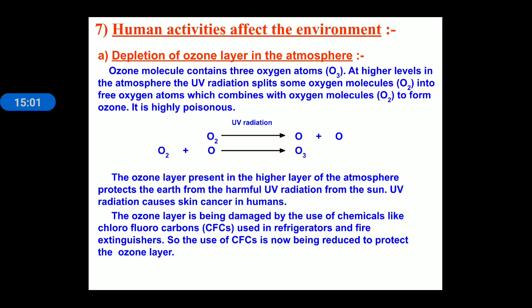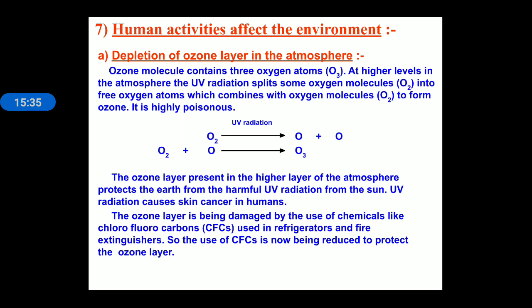That is, when UV light strikes the oxygen molecule, it splits the oxygen molecule into nascent oxygen, and another oxygen molecule takes up the nascent oxygen, which leads to the formation of ozone, that is O3. O3 is the ozone formula. The ozone layer present in the higher layer of the atmosphere protects the earth from harmful UV radiation from the sun. UV radiation causes skin cancer in humans.